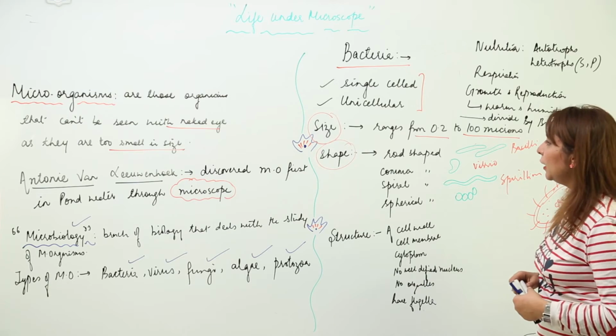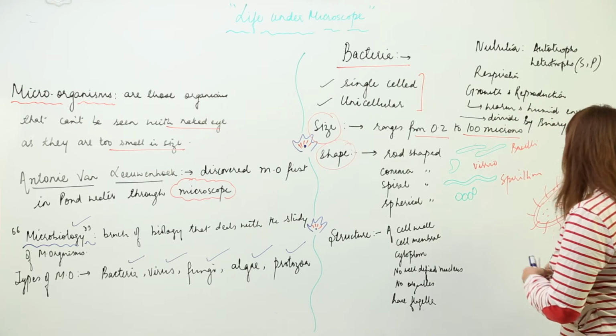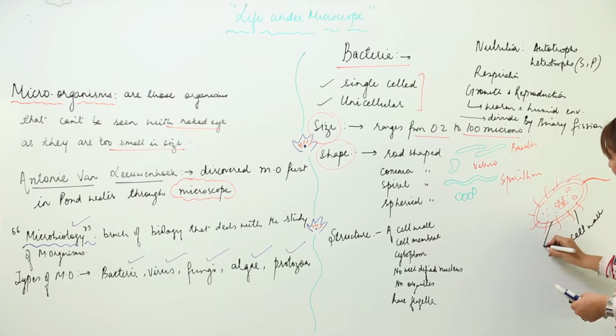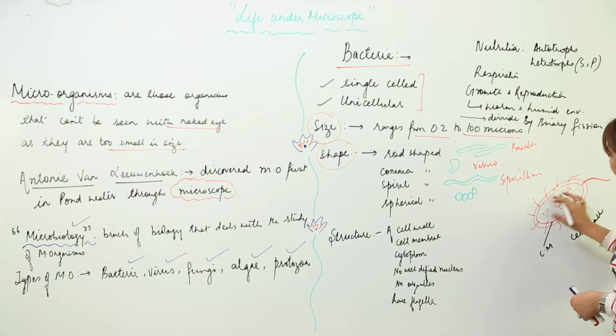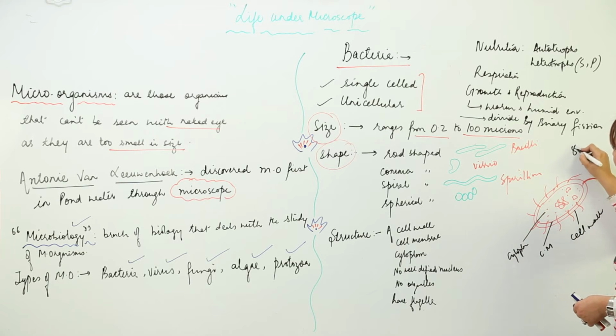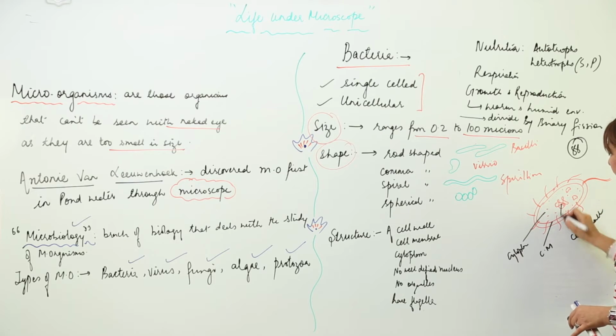If we talk about how bacteria look, they contain these things. See, this is the basic structure of bacteria in which we can see there is a cell wall, there is a cell membrane, and there you can see a fluid, that is the cytoplasm. There is no well defined nucleus; the nuclear material lies naked, it is not enclosed in a nucleus.